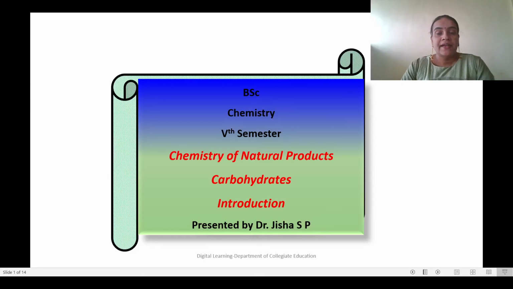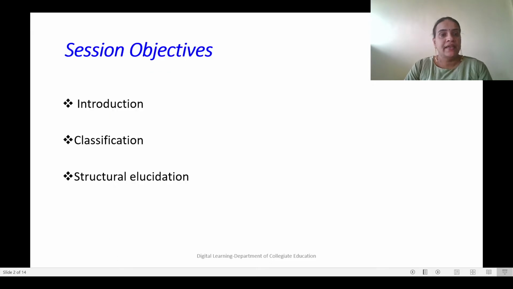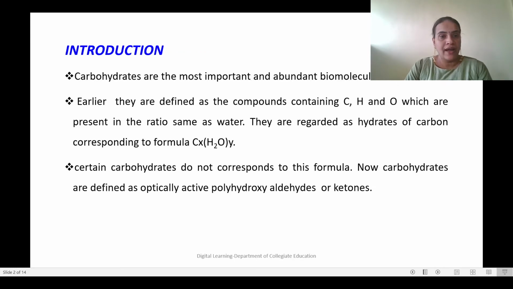Hello students, this session is about the fourth chapter of fifth semester organic chemistry paper, Chemistry of Natural Products, and this deals with carbohydrates. Here you will learn about introduction, classification and structural elucidation of carbohydrates.